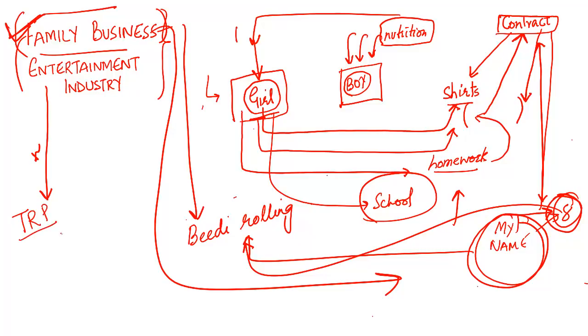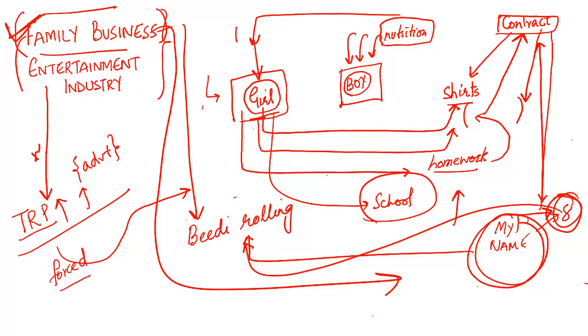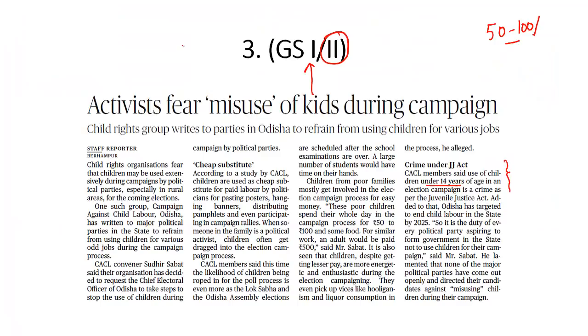Television rating points. The higher the TRP, the higher the revenue for these television companies because of the advertisement revenue. Ultimately, what we are doing is forcing these children and exposing them to naked consumerism. We are snatching them of their innocence when they are forced into unhealthy competition with their competitors in these reality TV shows. So that means this is another way of snatching the children of their innocence. That is what you need to understand from this newspaper article.